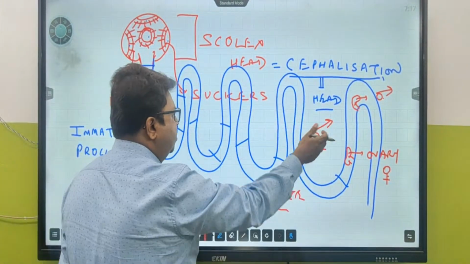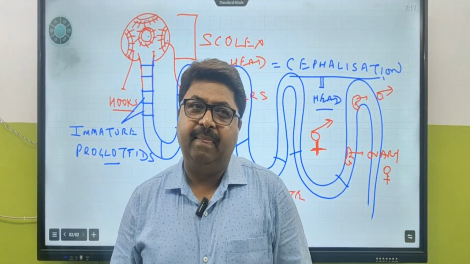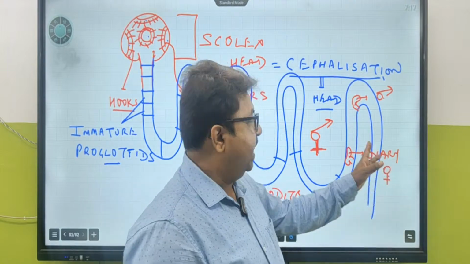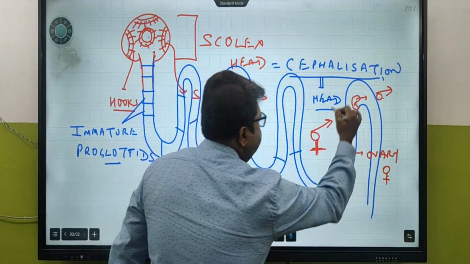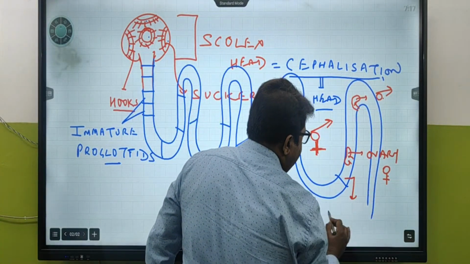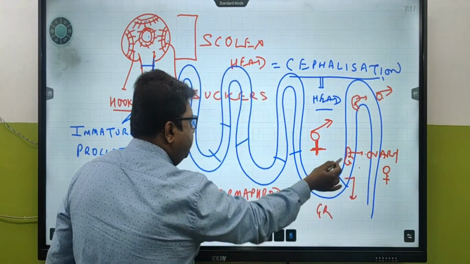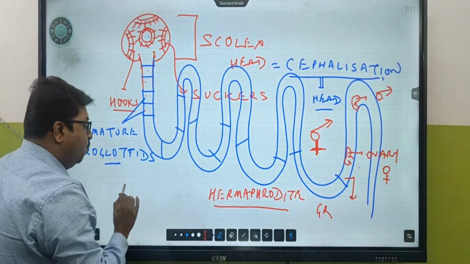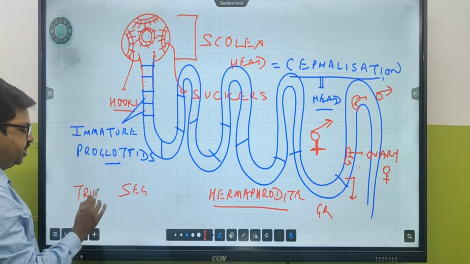What kind of fertilization can you expect them to have? External or internal? Internal fertilization. Very, very important. In the same body they have male and female parts, so they show internal fertilization. Because the testis and ovary are not present in the immature segments, we cannot call them true segmentation.